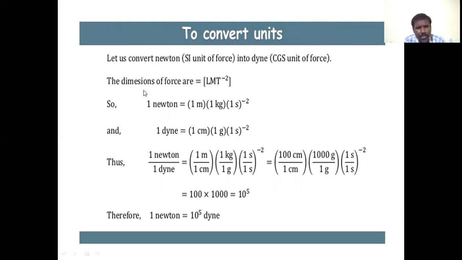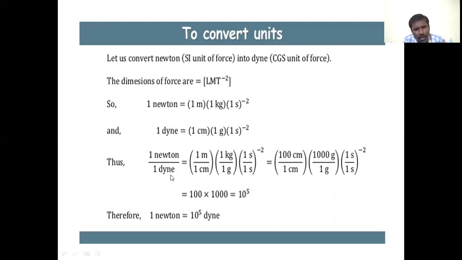The dimensions of force are L M T to the power of minus 2, or LMT^-2. That is, 1 Newton equals 1 meter into 1 kg per second square, that is 1 meter 1 kg per second square. And 1 dyne equals 1 centimeter, 1 gram per second square. So these are the units of force in the SI system, and these are the units for force in the CGS system.